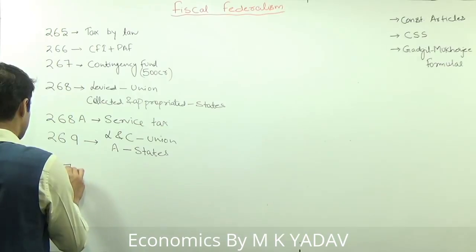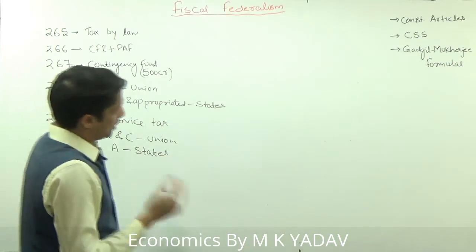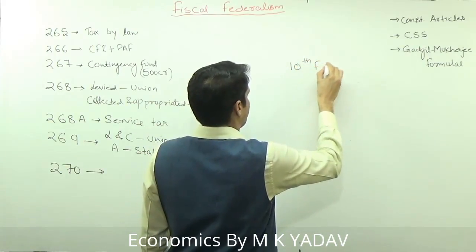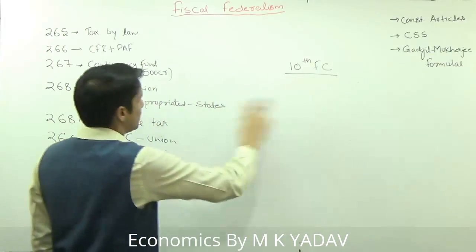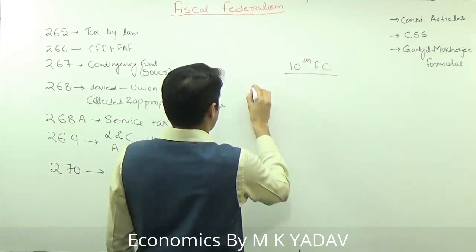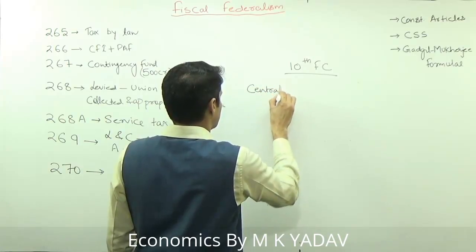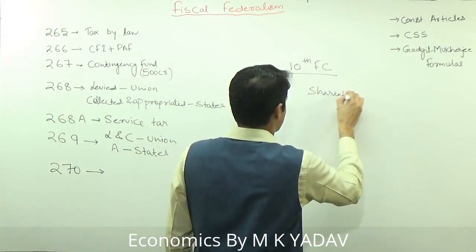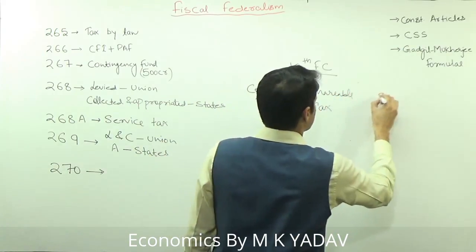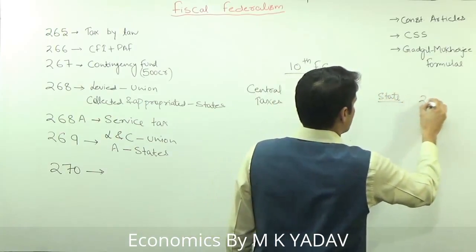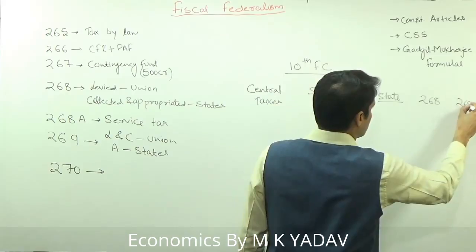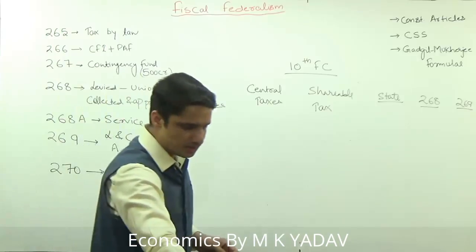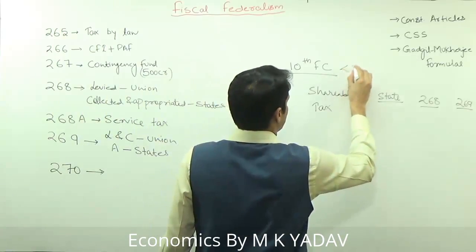And then we have Article 270. Earlier, before the 10th Finance Commission, the fiscal federalism structure was different. The Finance Commission we'll discuss in the next lecture. The structure at that time was: there were central taxes, then shareable taxes, then state taxes, and then we have the Article 268 and Article 269 taxes. So this was the structure before the 10th Finance Commission recommendations, which means before 2000.